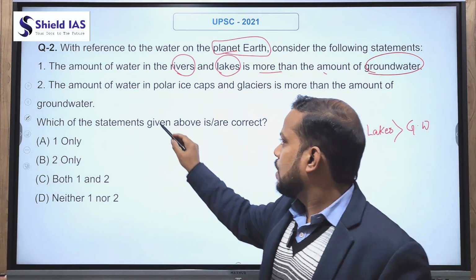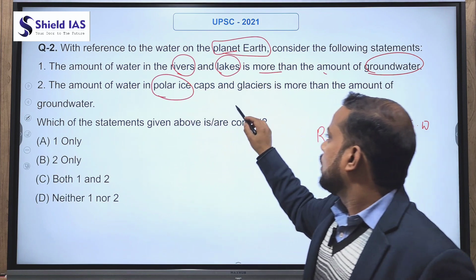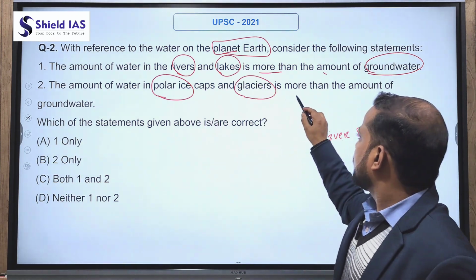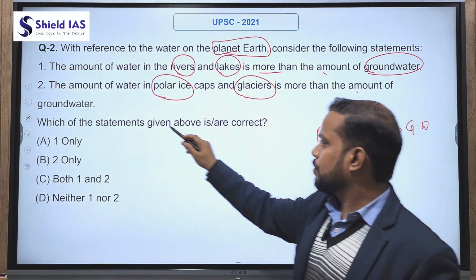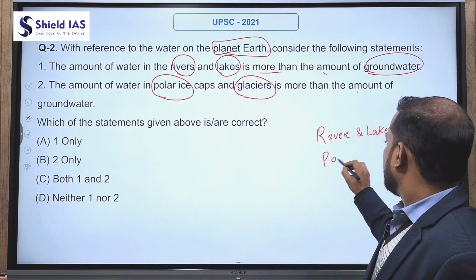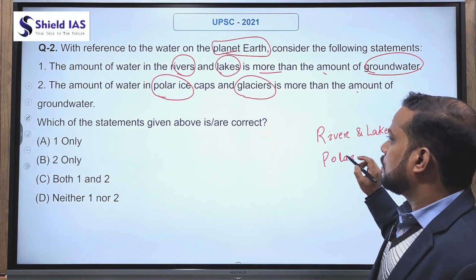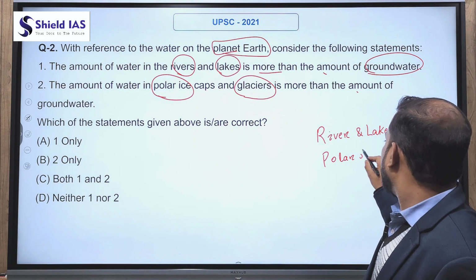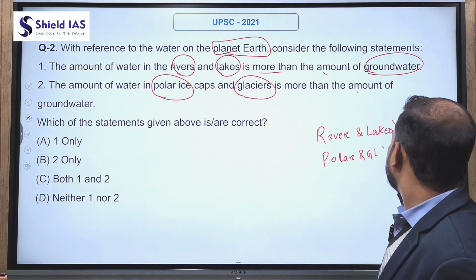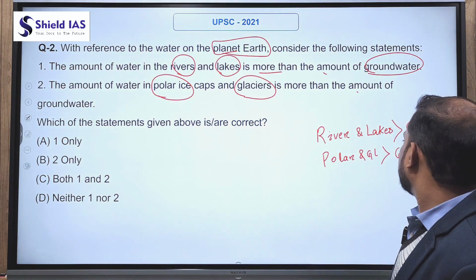The second statement says that the amount of water in the polar ice caps and glaciers is more than the amount of groundwater. So the amount of water in polar ice and glaciers is greater than the groundwater.